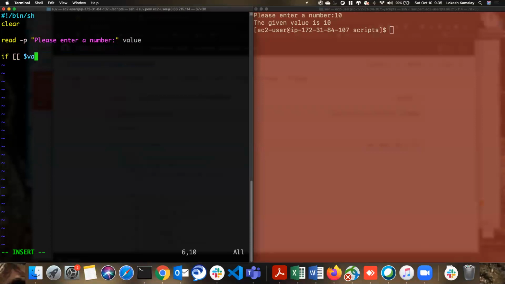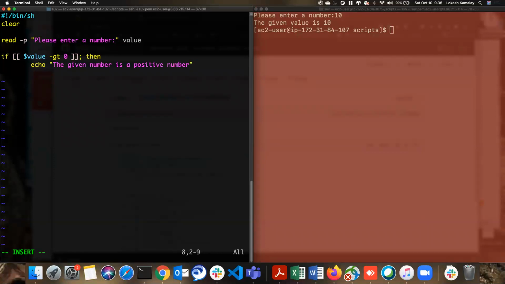If dollar value is greater than or equal to, or maybe let's say greater than, 0, then I'm printing echo: the given number is a positive number.